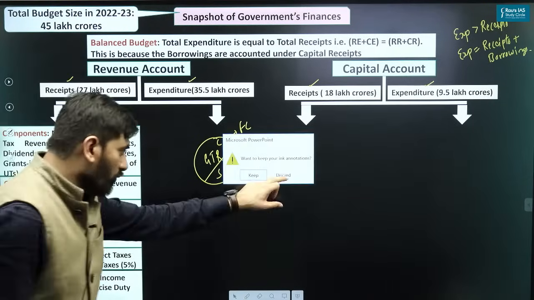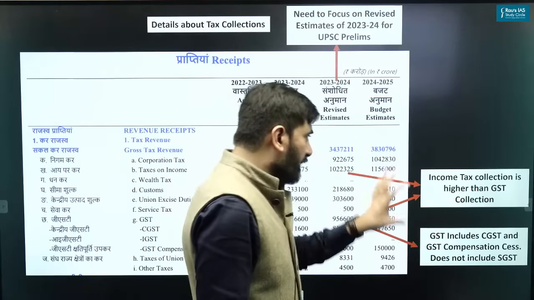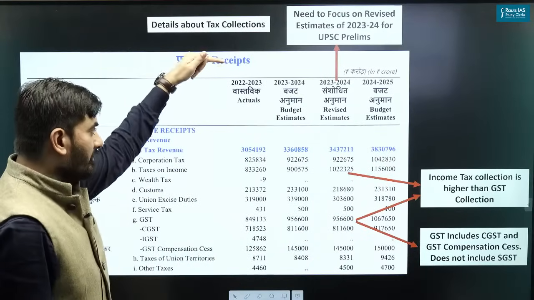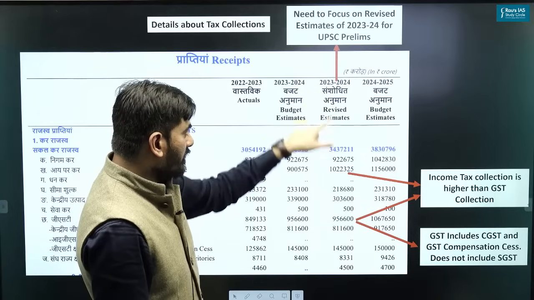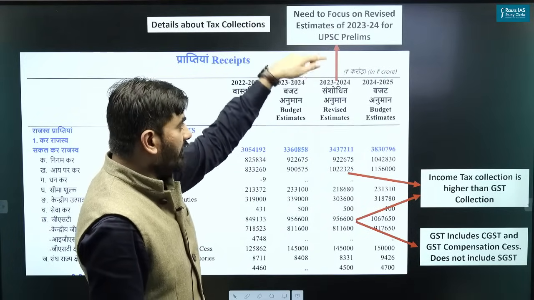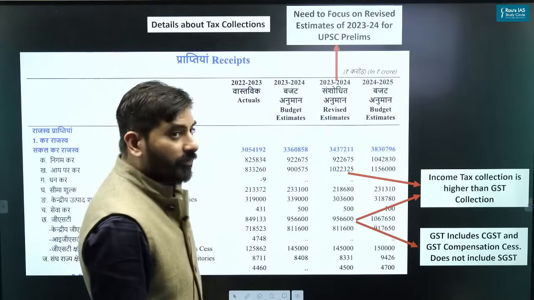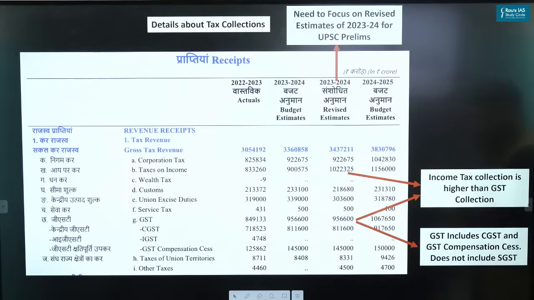Let me just show you. Let me explain to you directly from the budget document. You can see this is the tax receipt, and I told you that you have to focus on the revised estimates of 23-24 for the present financial year for the UPSC prelims. Among the taxes, just concentrate here. Income tax collection is higher than the GST collection. Can you see the fine difference between these two?